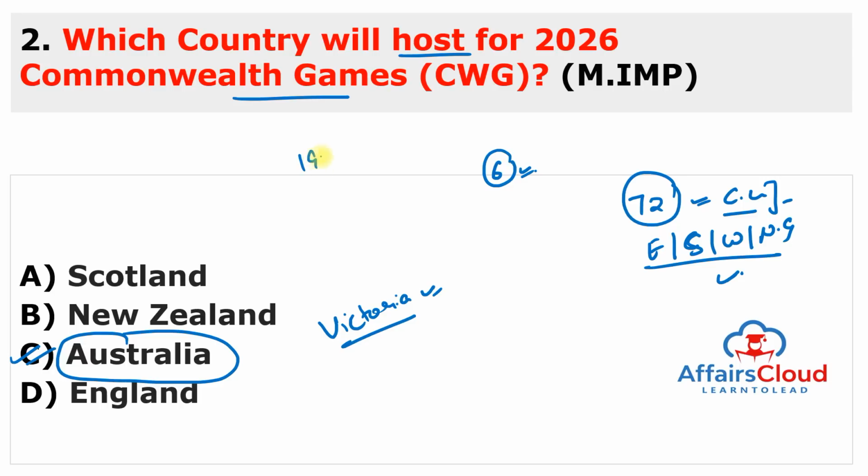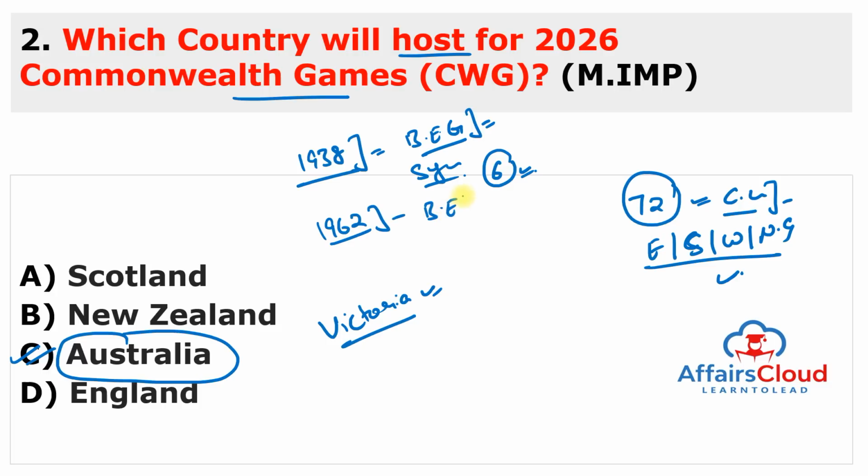And first time Australia hosted in 1938, and at that time it was known as British Empire Games, not Commonwealth Games. It was known as British Empire Games, and it was first time held in Sydney. Next, it was in 1962. Then it was known as British Empire and Commonwealth Games, and second time it was held in Perth. Next in 1982, then it was known as Commonwealth Games. It was held in Brisbane.